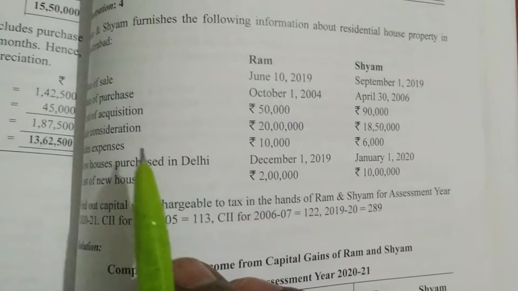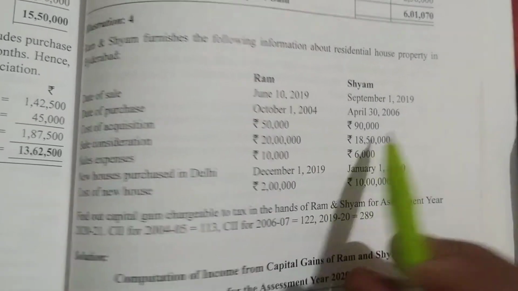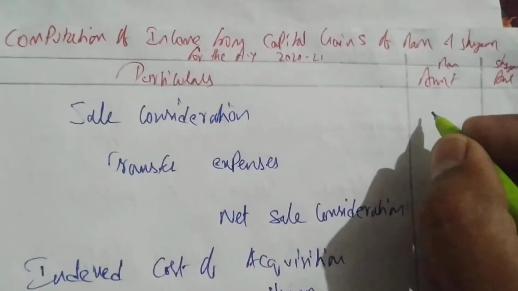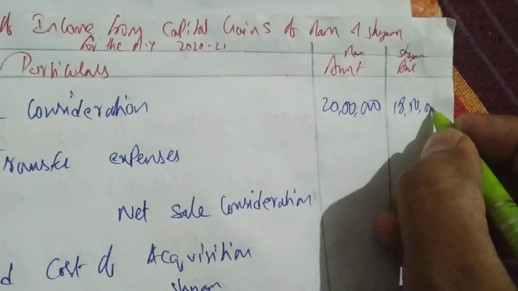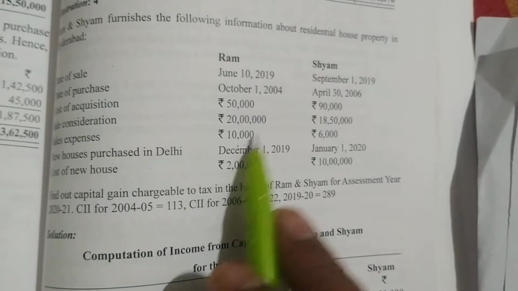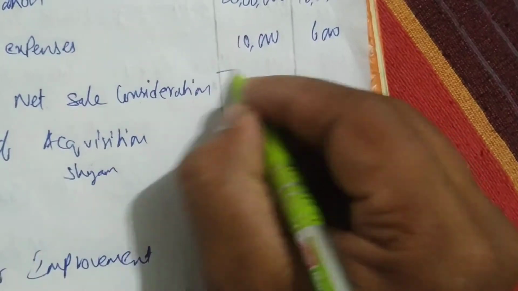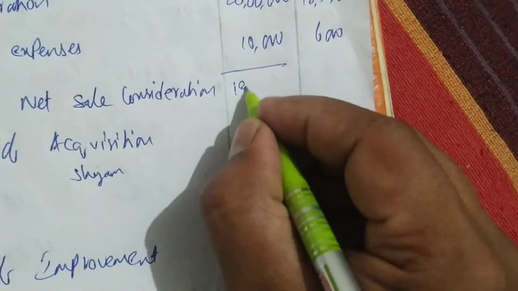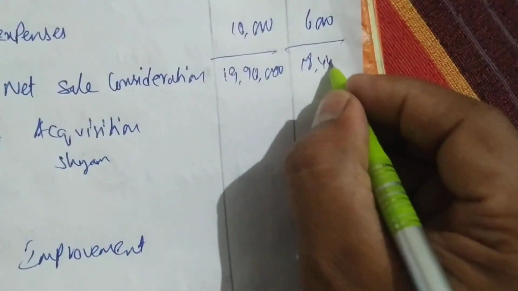Okay, so first we'll write sale consideration. Ram sold for 20 lakhs. Shyam sold for 18 lakh 50,000. Done, sir. Next, transfer expenses. Ram incurred expenses of rupees 10,000. Shyam incurred 6,000. So we get 19 lakhs 90,000, and here we get 18 lakhs 44,000. Okay, so we got net consideration.